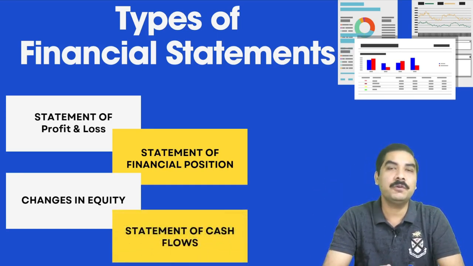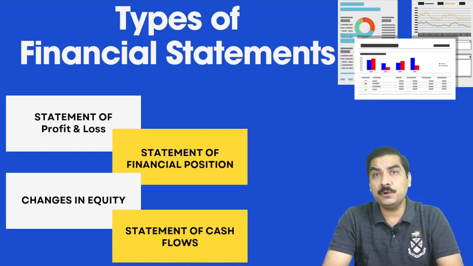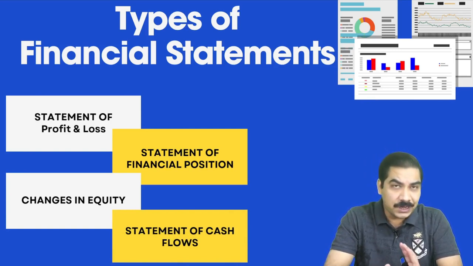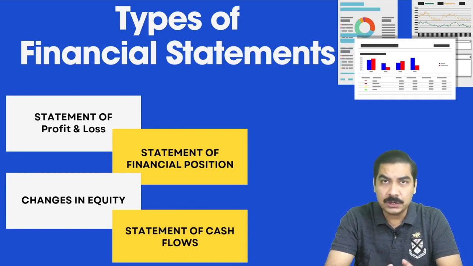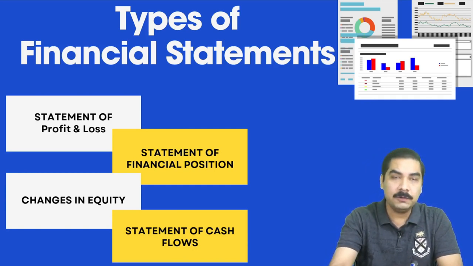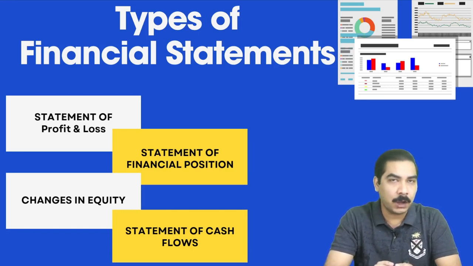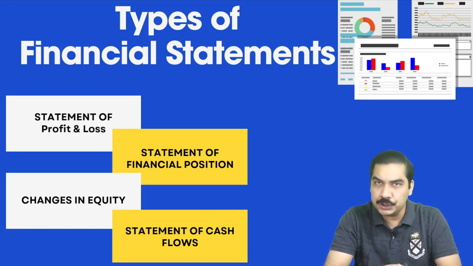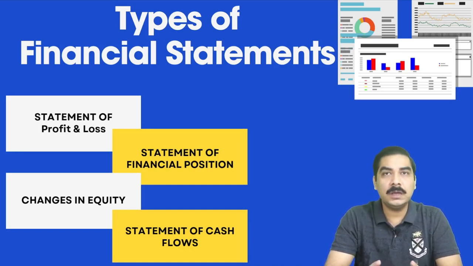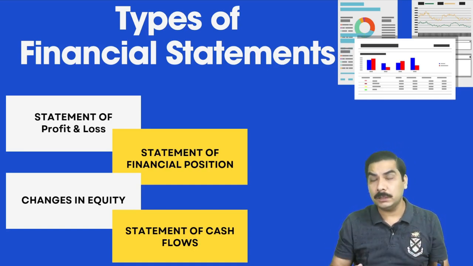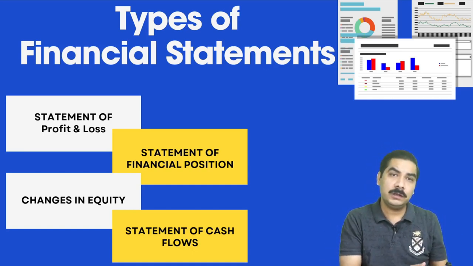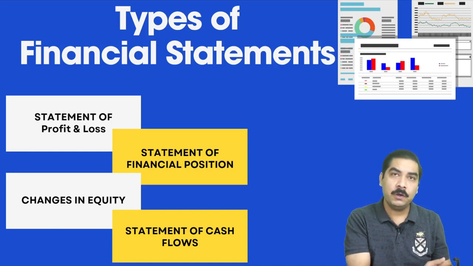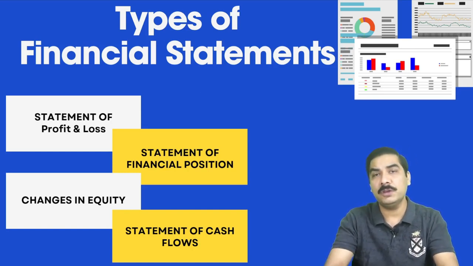Then we have the statement of cash flow. Statement of cash flow means whatever cash inflows and outflows you have during the period. Now, normally the period we are talking about in financial accounting is annual, 12 months, in the majority of cases. But it can be 1 month, it can be 6 months, depending upon what type of business you are running. What type of business we are running, and the different types of businesses we have, we will see in a short while.